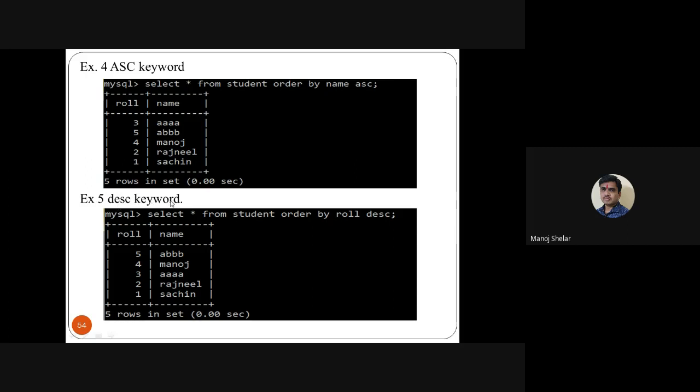Then the DSC keyword. So select star from student order by roll number descending. So use the DSC keyword, descending, and roll numbers are displayed as output. So 5, 4, 3, 2, 1. So all records are displayed in descending order. Here star means all attributes. Okay. So we use the DSC keyword, which means descending.